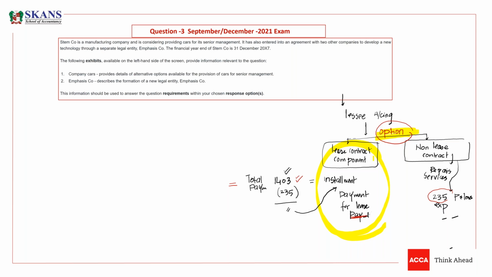They don't want to treat them combined. They want to treat them separate. So this is another reason why we are deducting 235 from the 1403 installment. I hope everyone is clear about this option.